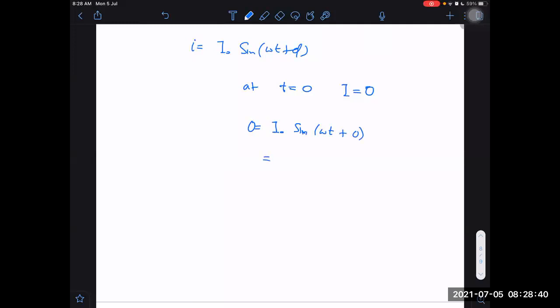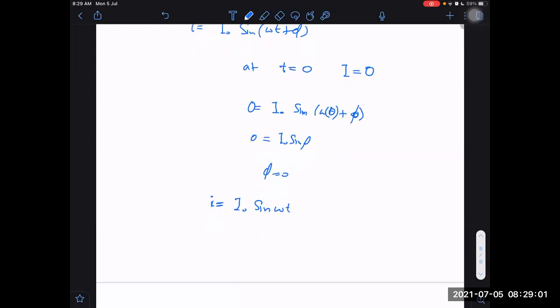So sin phi, sir. Sorry, phi. Actually, I wanted to write this as 0, omega into 0 plus phi. Then I will be getting I naught sin phi is equal to 0. I got phi is equal to 0. So what is our equation now? The equation is I naught sin omega t, in this particular example.